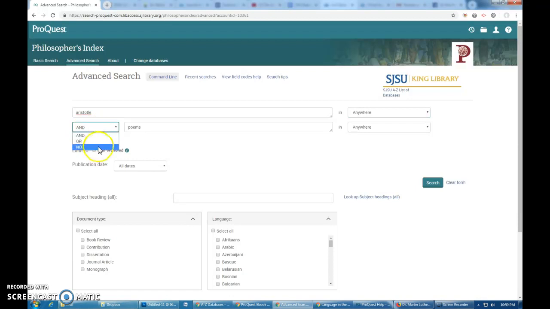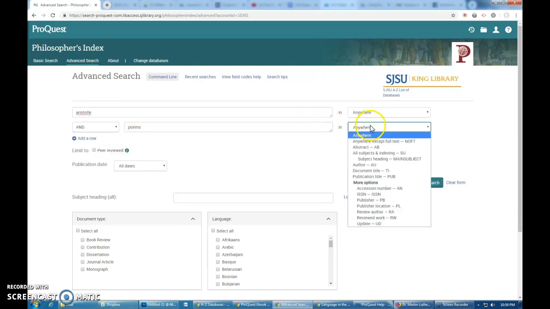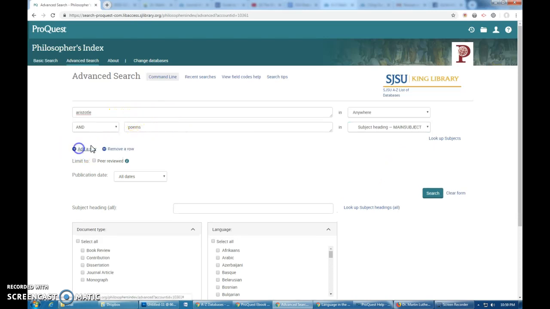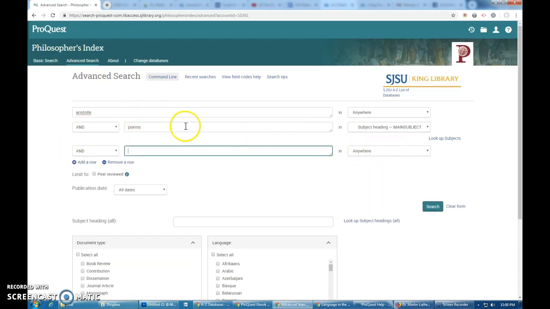You can do and, or, not. If you want to exclude something, you can say you don't want any of Aristotle's poems, just make sure you put poems in here. If you say you want Aristotle and poems, then you put this in. One or the other, then you say or. So just for the fun of it, let's go with something in the subject heading. For instance, you can add rows should you want any more search modifiers to narrow.